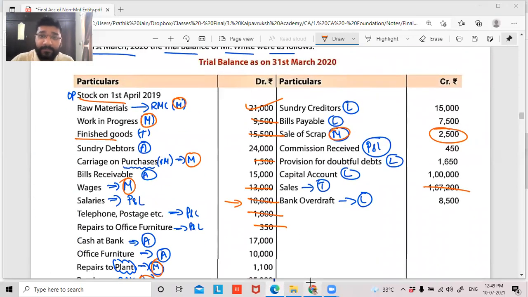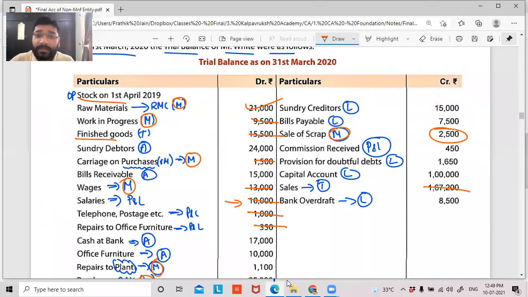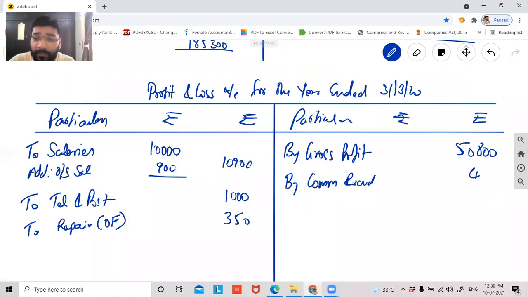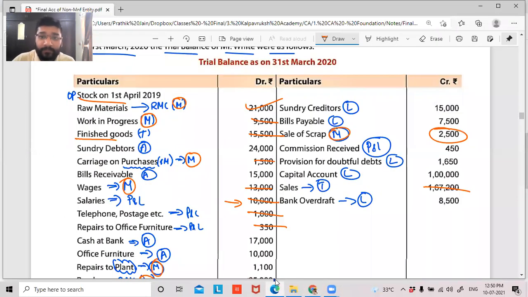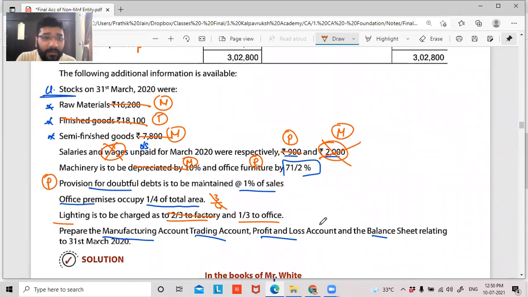Then comes your commission received, which is 450 rupees. 450 rupees is your other income, commission. Right? Then comes your adjustments. Let's see in the adjustments.